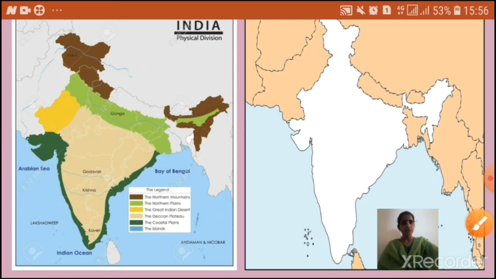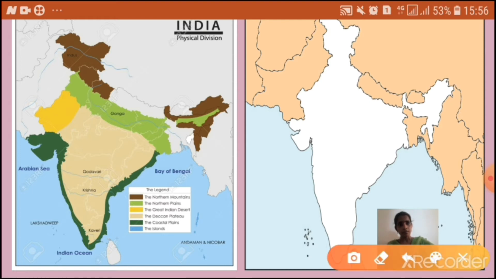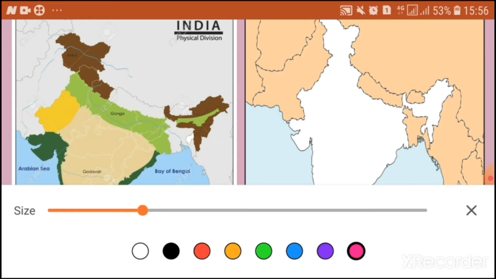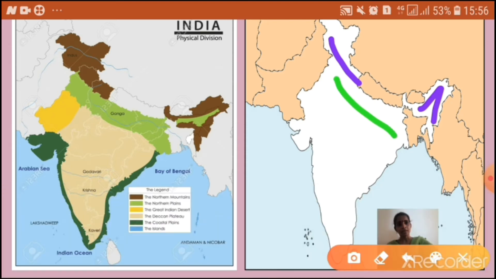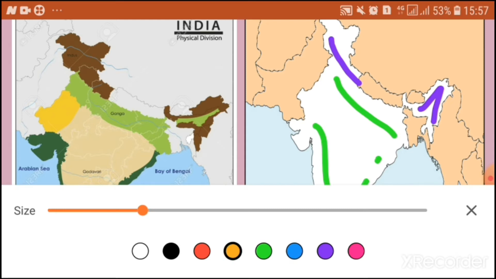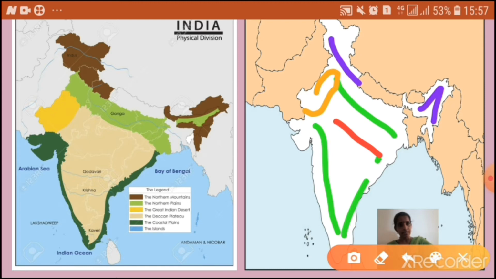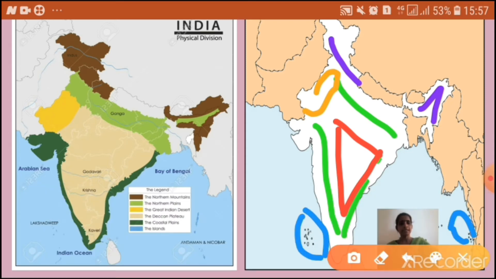Now in this map I will show you the northern mountains, the northern plains, the coastal plains, the western desert, next the southern plateau and then the islands.